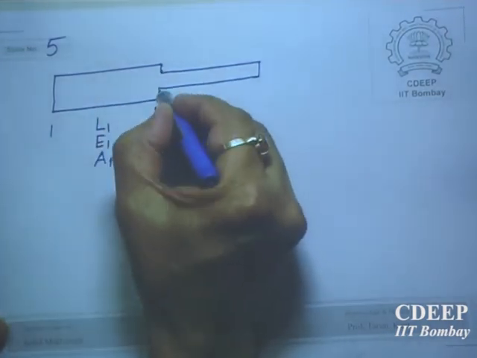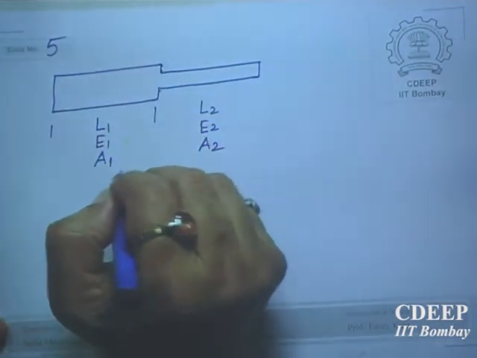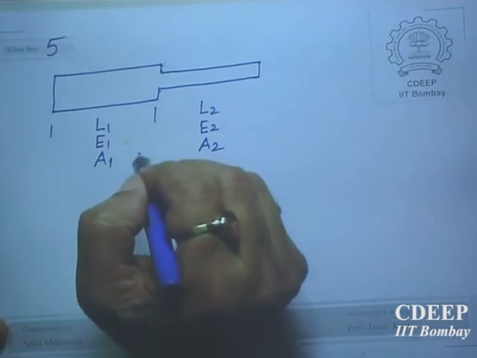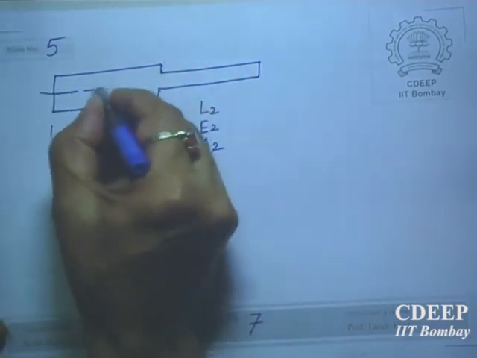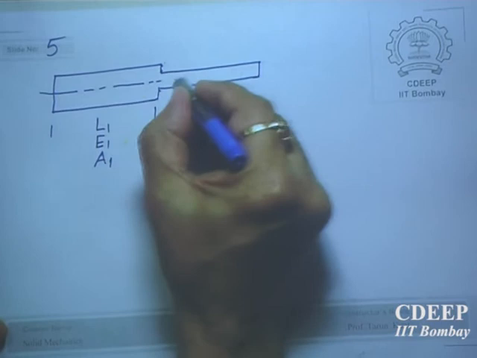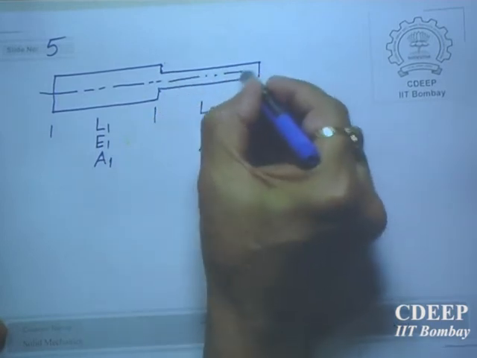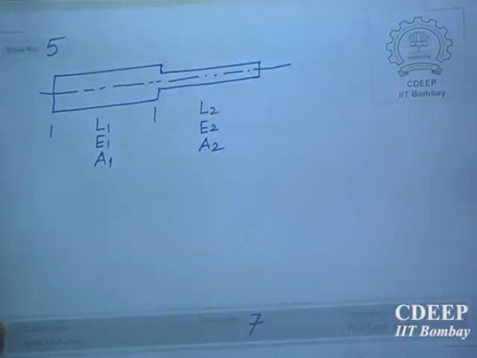How do you join two rods? Let us say metals, by welding. Yes, you have welded them, and this is your centroidal axis. It is free. Free means there is no stress.